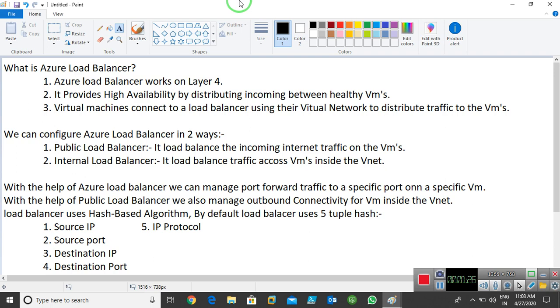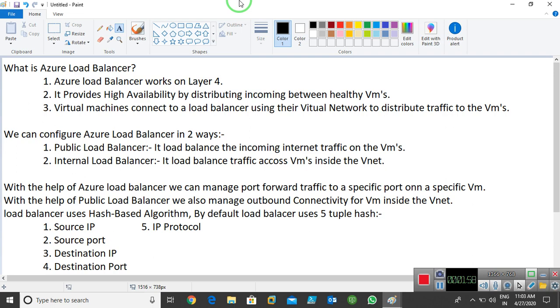Imagine that I have multiple VMs running in my network, like database servers. I need to distribute the load between the database servers. Imagine I have two database servers. By default, all the load goes to one database server. I want to balance the load between two or more database servers, so we can use a load balancer. It provides you high availability also.